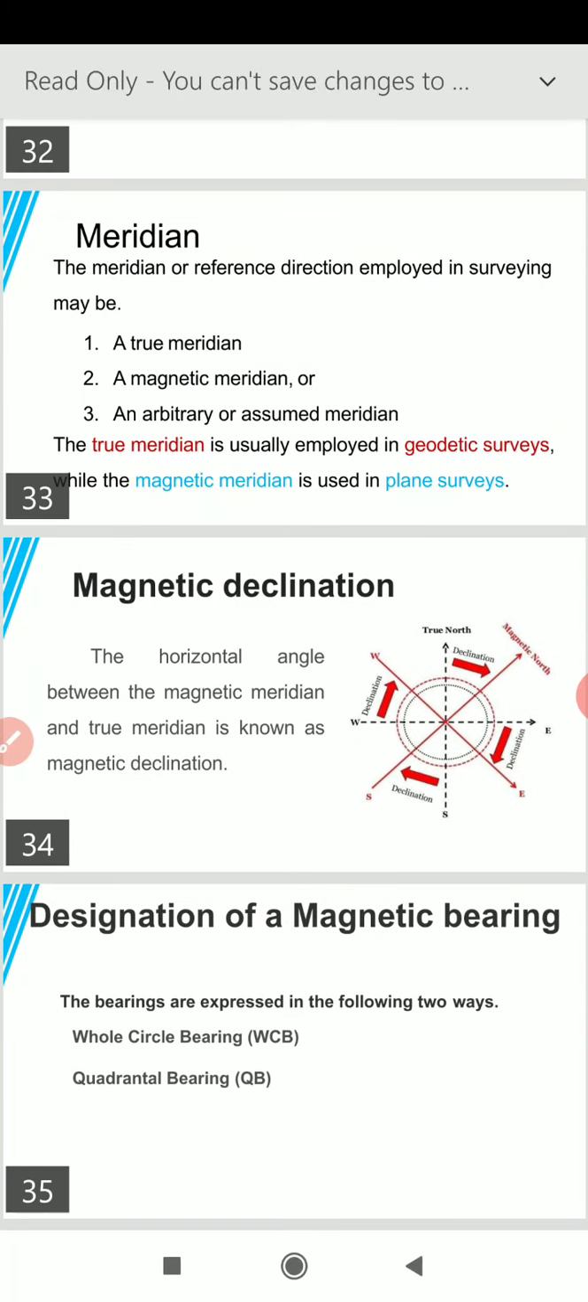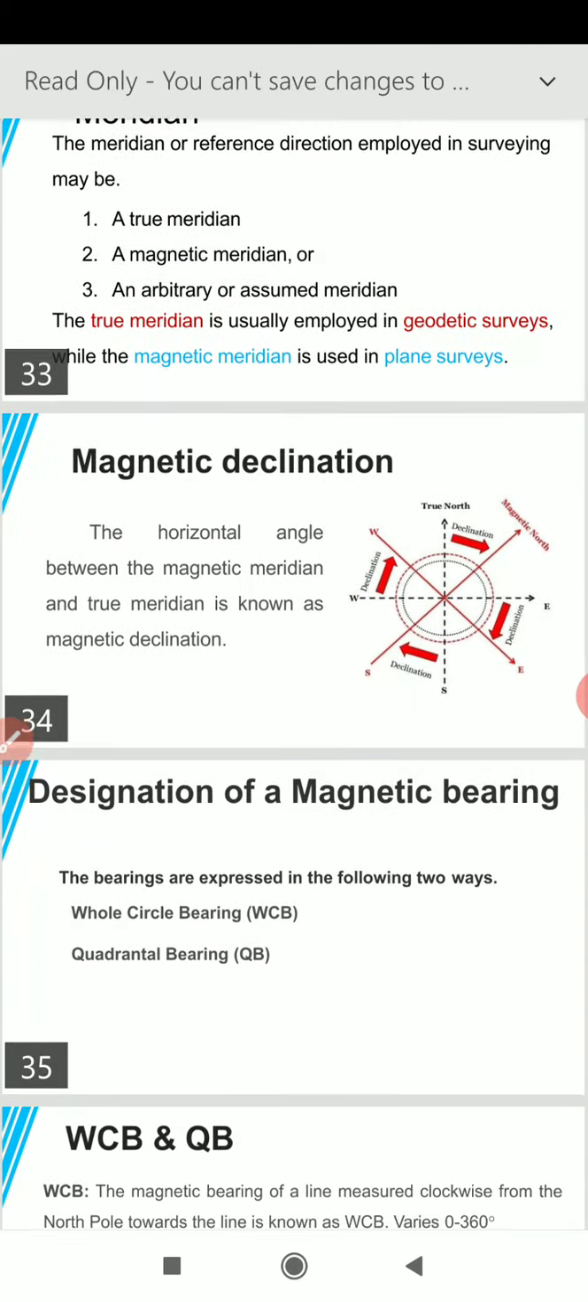Then comes the definition, magnetic declination. The horizontal angle between the magnetic meridian and the true meridian is known as magnetic declination. So very simple definition, the angle between the true meridian and magnetic meridian of earth is known as magnetic declination.